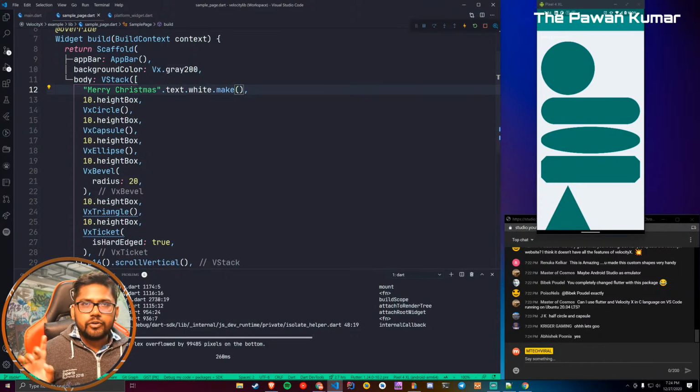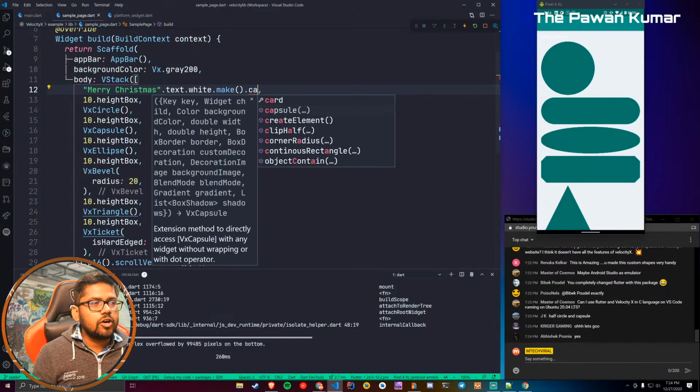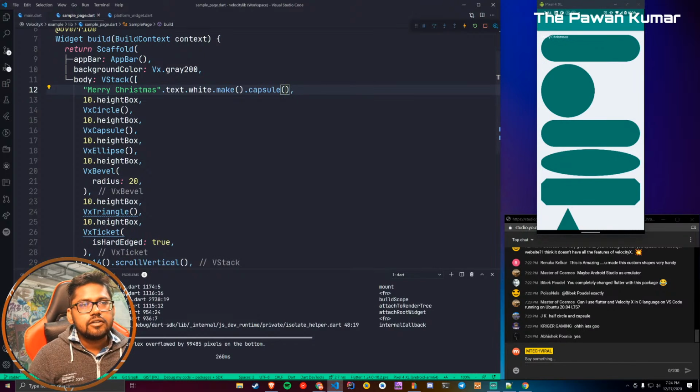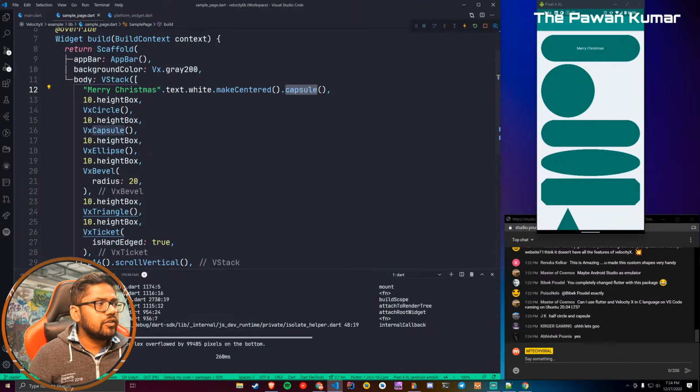Now you can say dot, and if you say dot capsule, you will get the same thing out of it. You can see Merry Christmas there, and rather than make, I can just say make centered, and you can see Merry Christmas there. So this is how you can use capsule. This is using VX capsule itself. So this is another way of using it.